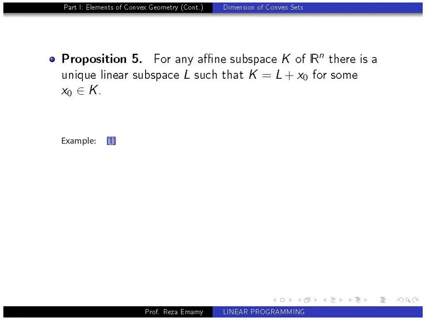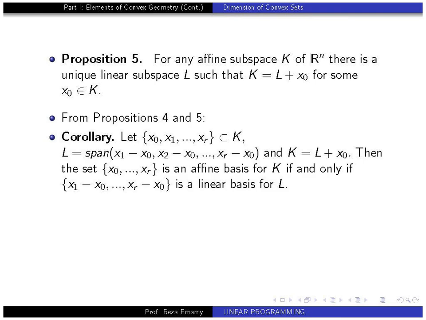We have a linear subspace, and we have an affine subspace K. For this K, there exists a linear subspace L that's parallel to K. Both of them are lines in this case, such that K is equal to L plus x0. In fact, this means that for any x in K, there exists some x1 in L such that we can write x equal to x1 plus x0.